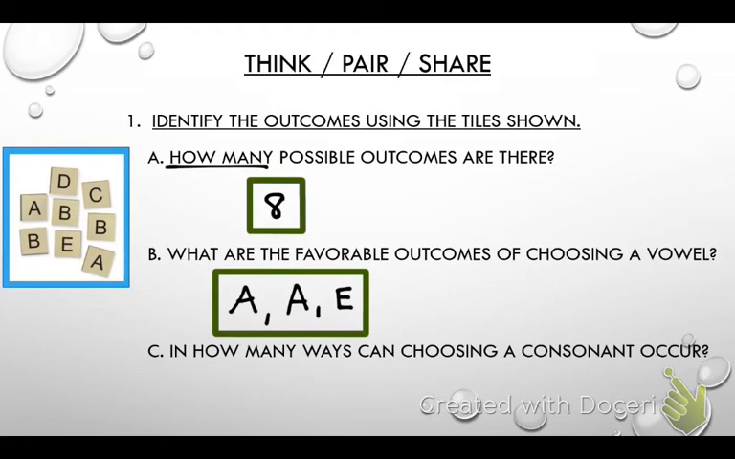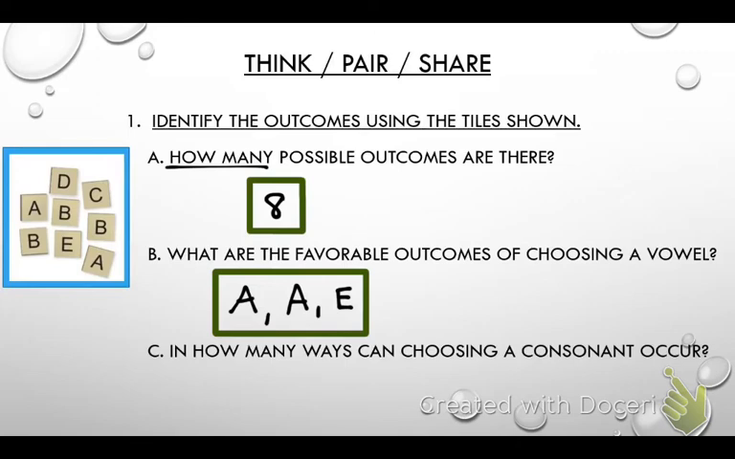The final question says, in how many ways can choosing a consonant occur? Gavin, what do you think? 3 of them. What did you get for yours? Which ones are consonants? No, consonants are the opposite of vowels. So that might change your answer. What should it be instead?